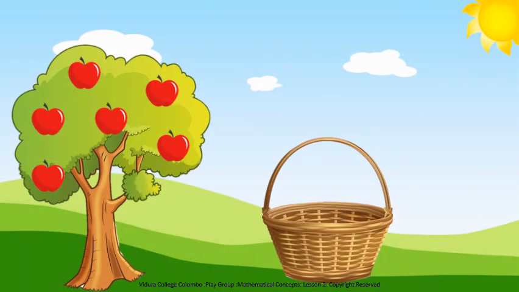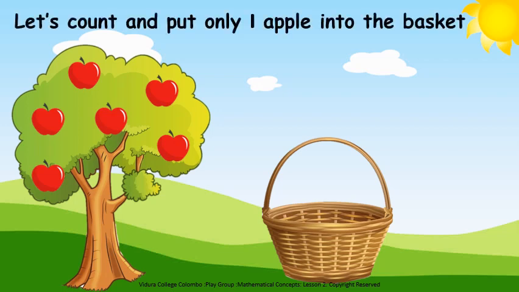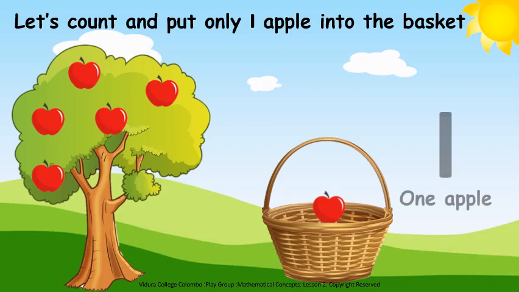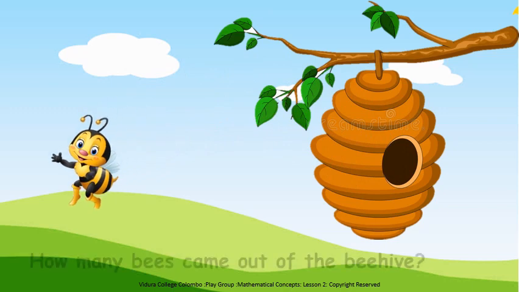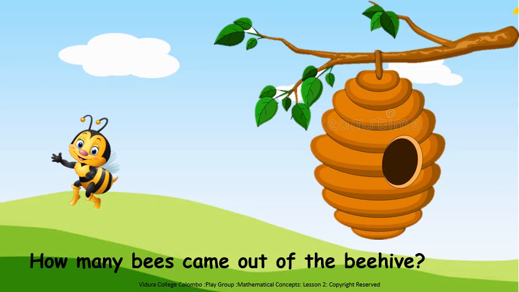Children, can you see this tree with full of apples? Now we are going to count and put only 1 apple into the basket. Shall we do it? Here, see. How many apples did I put inside the basket? Only 1 apple. Who is this, children? It's a bee. Now who can tell me how many bees did fly out from the beehive? 1. Only 1 bee came out of the beehive.